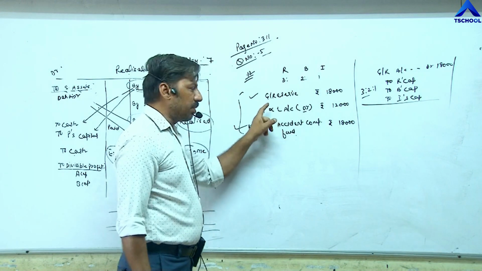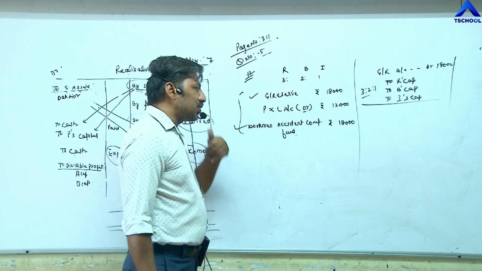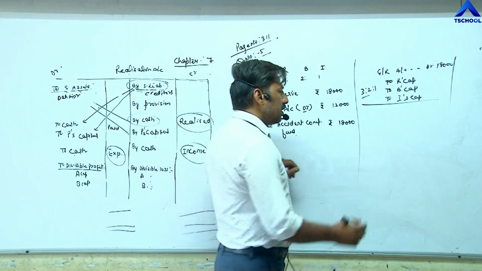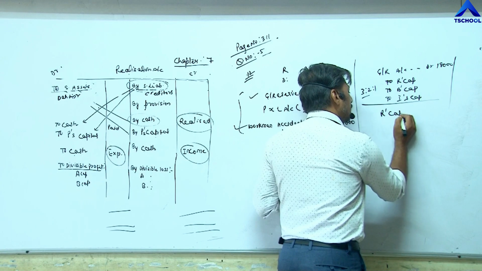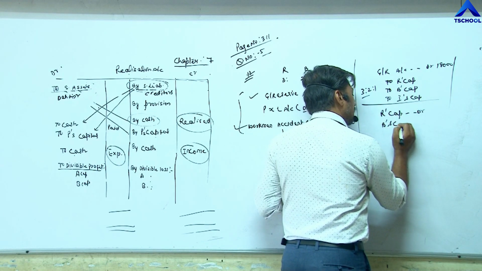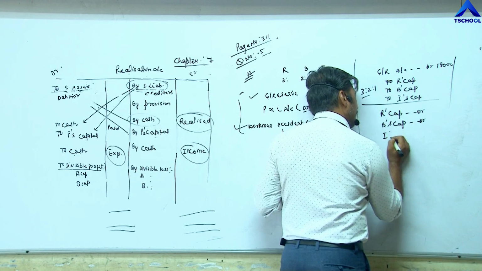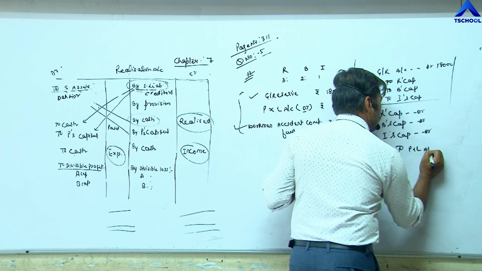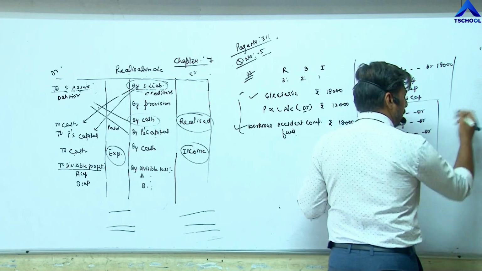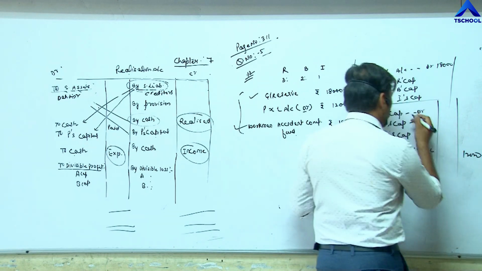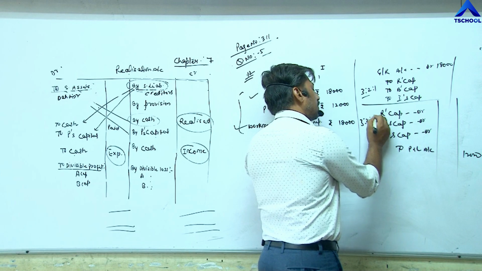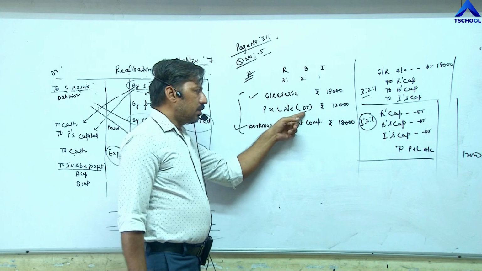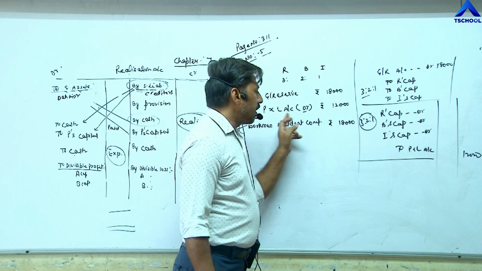Now the P&L account has a debit balance. It is an asset for the firm, not for the partner. The partner has to pay this amount of 12,000. That's why their capital reduces. So the entry becomes R's capital account debit, B's capital account debit, I's capital account debit to profit and loss account. Balance is given as 12,000. On the credit side you have to write 12,000, then distribute it in their profit sharing ratio 3:2:1. Second part is completed. The P&L account has a debit balance, so at the time of passing the entry you have to credit the P&L account.